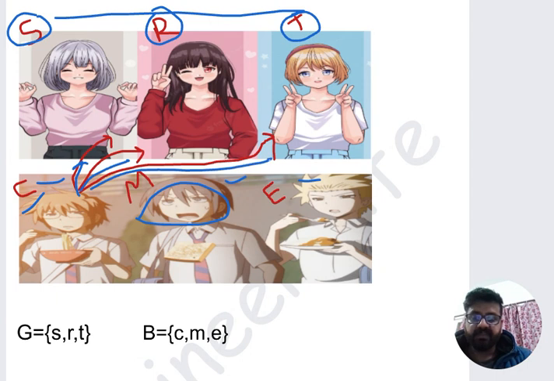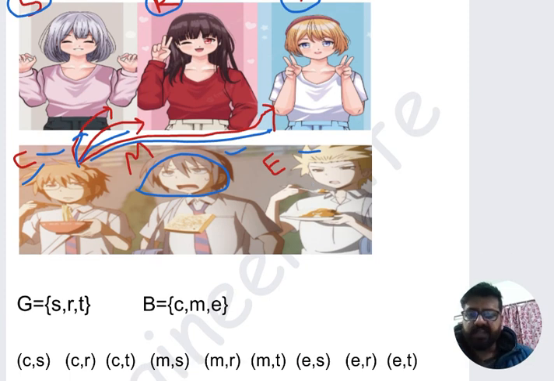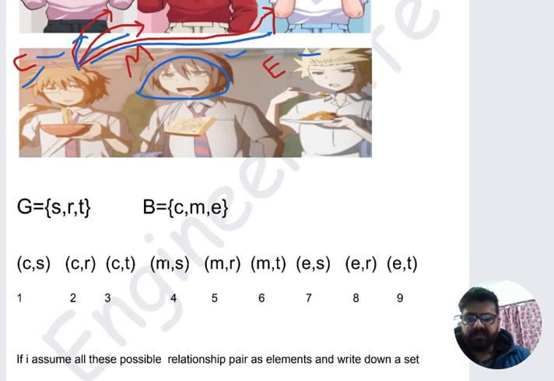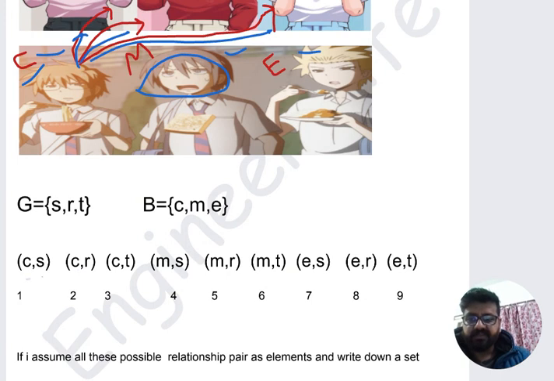In the same way the second boy also has three options, and the third also has three options. So there is the possibility of 9 pairs. All these 9 pairs are possible.